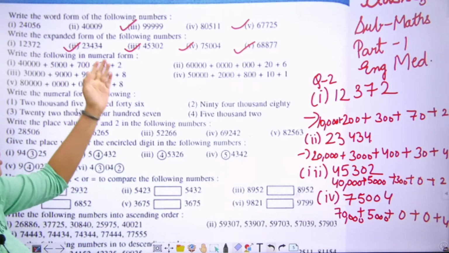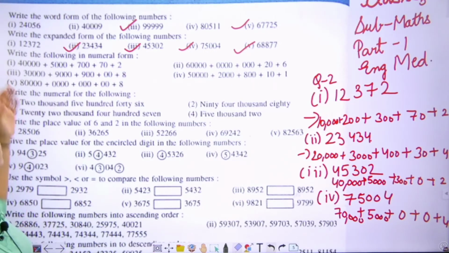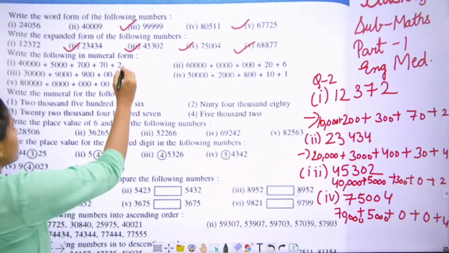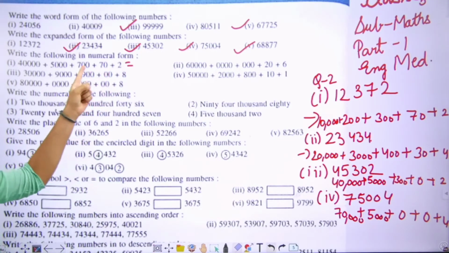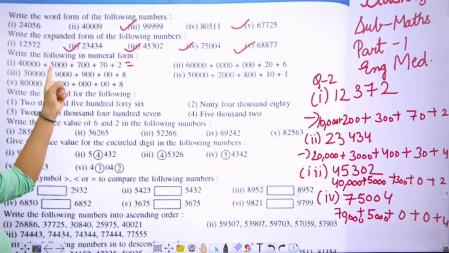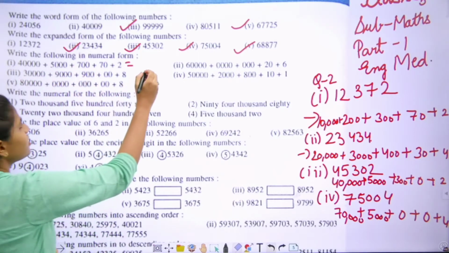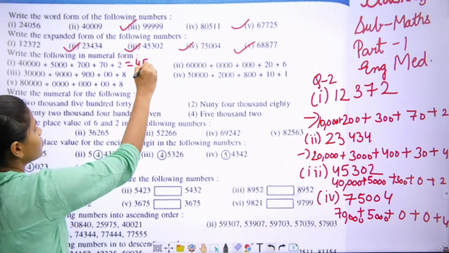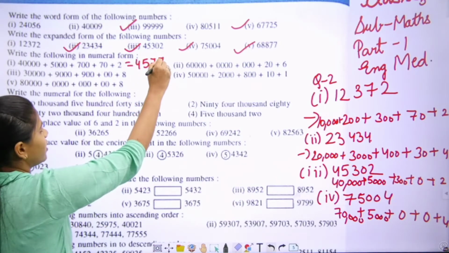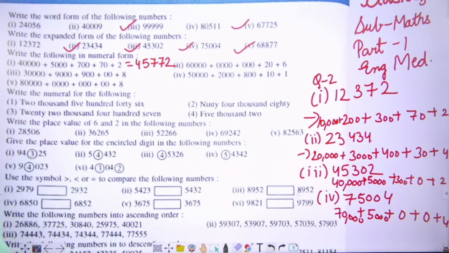Write the following in the numeral form. In this question, already the expanded form is here, we have to write it in numeral form. Let's start. Ones, tens, hundred, thousand, 10,000. That is 45,772. Understand, students? Move to the next part.